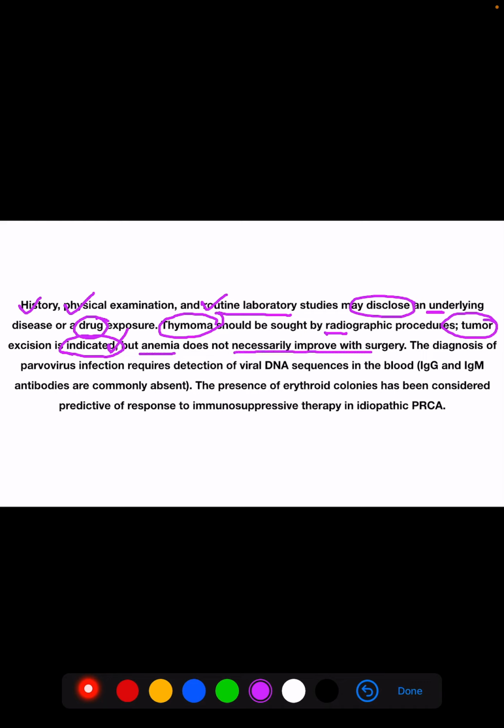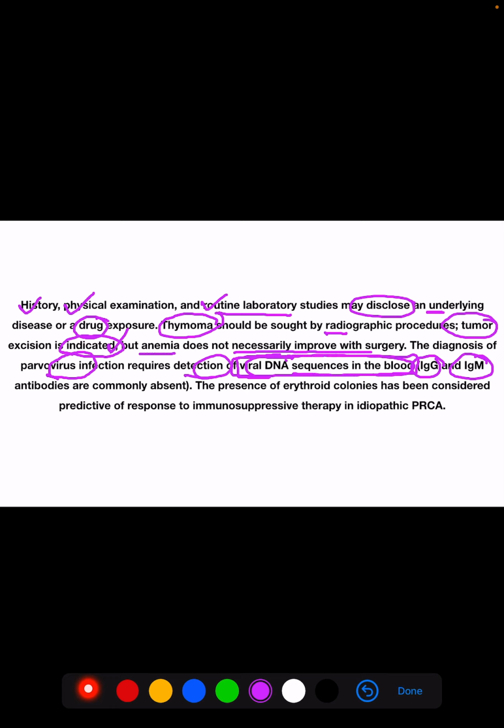To diagnose a parvovirus infection, we have to detect the viral DNA sequences in the blood. Normally, IgG and IgM antibodies to the virus will be absent. So for the diagnosis of parvovirus infection, we have to detect viral DNA sequences in the blood.